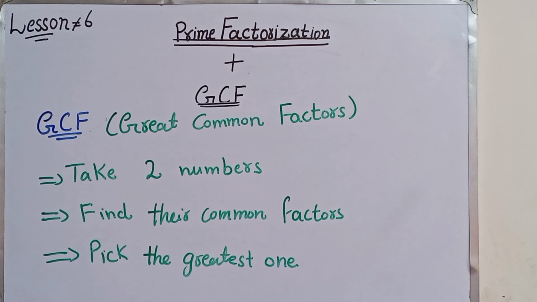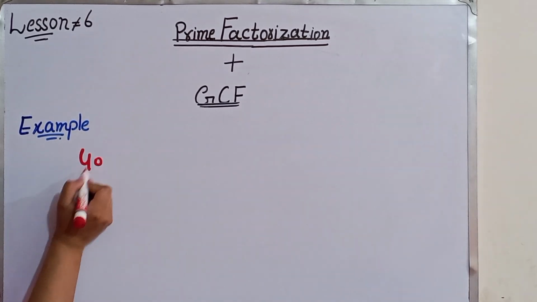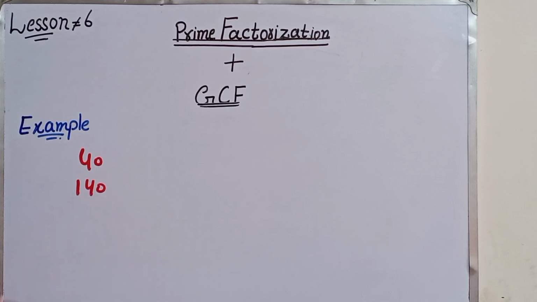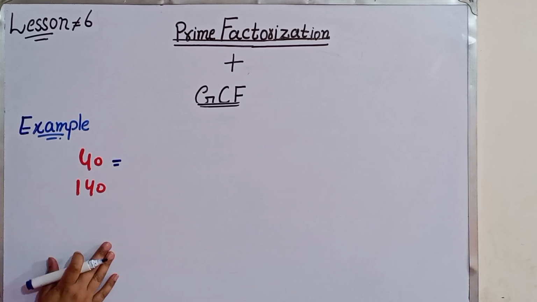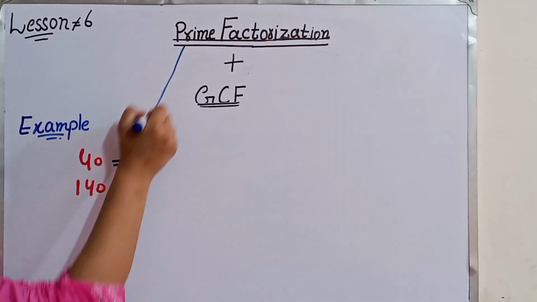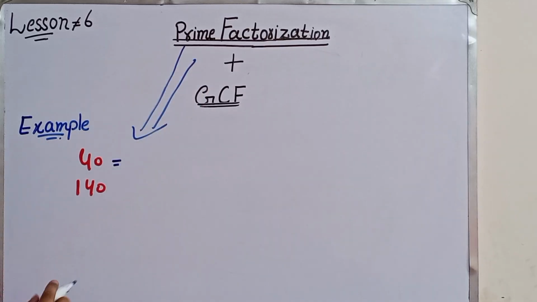Okay, we do different examples in which you can easily understand the GCF. I will give you two numbers, 40 and 140. Firstly, we do the prime factorization and then we start the GCF.